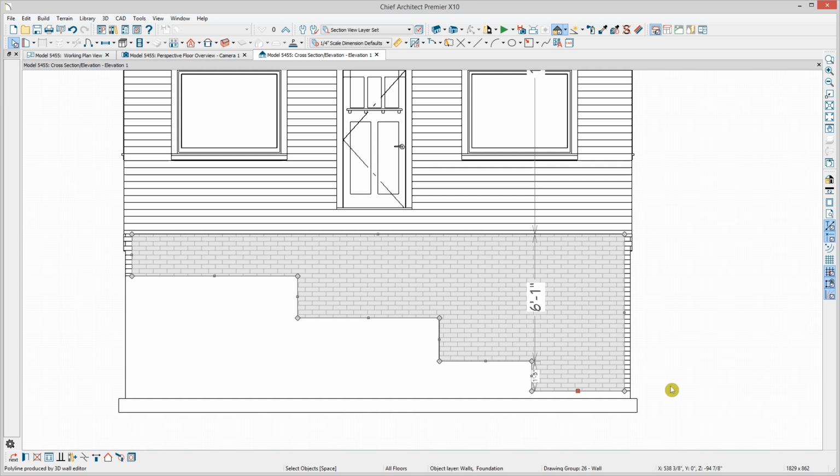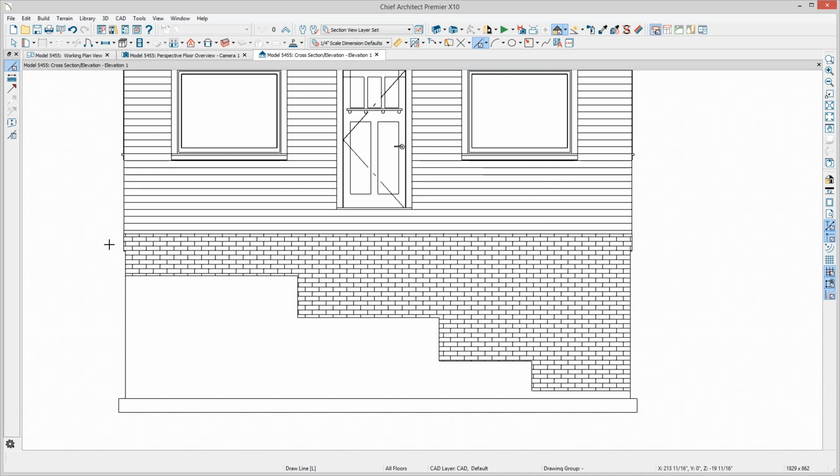So I'll draw a grade line by typing the hotkey L, starting up here and dragging through and putting the grade line somewhere in here where it's going to then kind of flatten out or go a little bit down perhaps. So on this side we'll be walking out onto the ground here, and up here we have the ground roughly in this area. So let's drop our wall down now to get decently below grade in here.